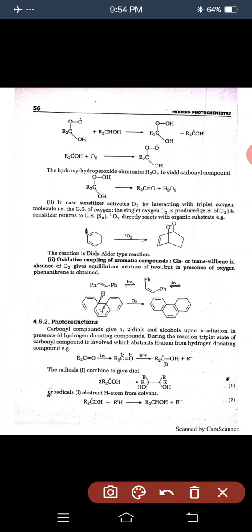Here you see that diphenylalkene reacts in the presence of light to form this compound. After that it converts into this compound and at last prepares phenanthrene. This is phenanthrene.